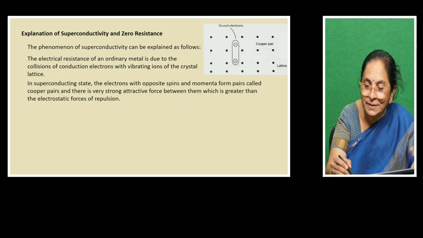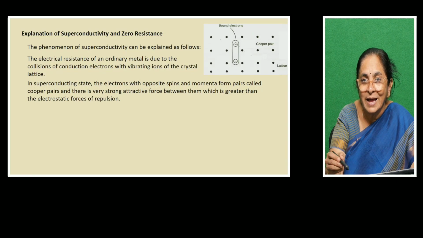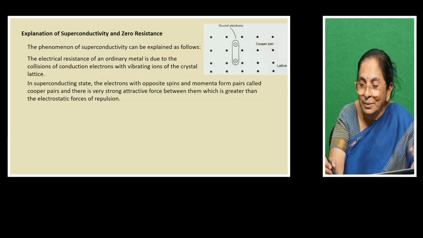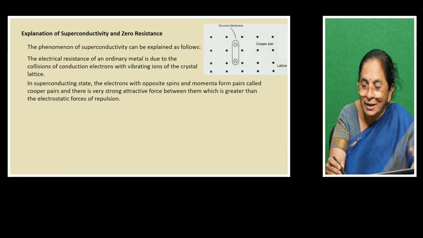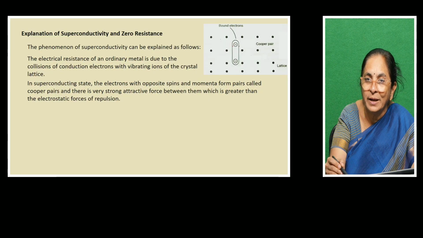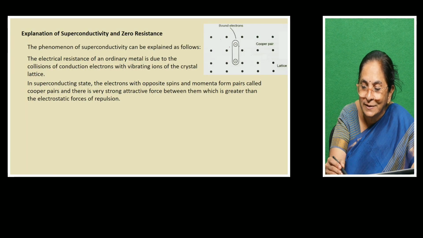One diagram I give here: you can see these black dots represent the location of the ions in the element, in the crystal structure. Crystal structure means that the atoms or the ions are beautifully, orderly arranged. Now the liberated electrons form a pair. Which type of electrons can form this Cooper pair? Those who have opposite spins and momenta. So now they just move as a pair across the crystal. The electron need not collide with this ion or any ion.